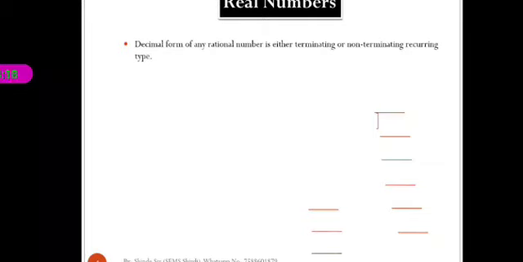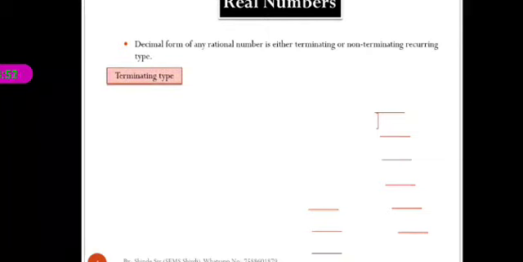And non-terminating means it does not have an end. For example 1 by 3. After dividing 1 by 3, we get 0.33333, so after the decimal point we can't get the remainder 0. This is non-terminating. And recurring, in that again there is recurring and non-recurring. In recurring, after the decimal point some number or group of numbers is repeated again and again. This is non-terminating recurring type.